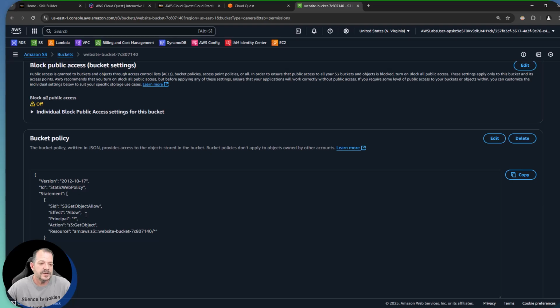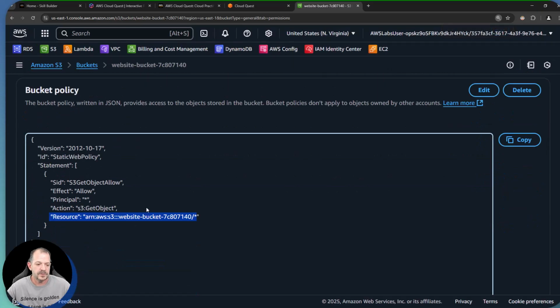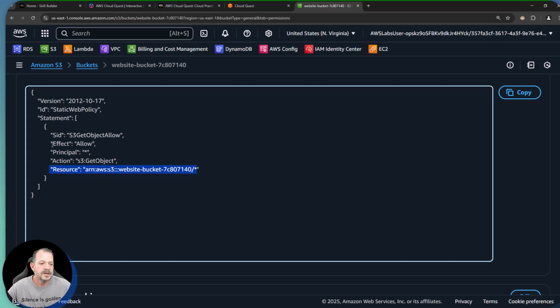Next up, I need to have some sort of permissions that allow the public to view these resources in this bucket. That's where we have this thing called a resource policy configured. Specifically, we are allowing an API action of S3 get object for the objects that are in this bucket that we've identified. So if we zoom in here and take a look at that in a little bit more detail, we've got an effect, we've got an action, and we've got a resource.